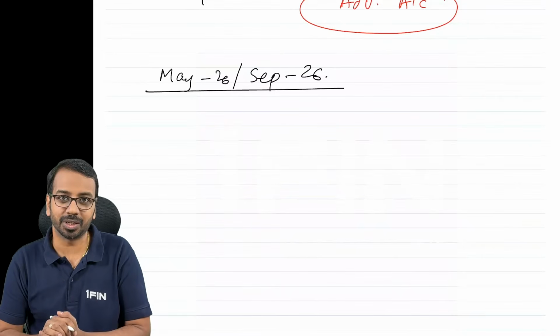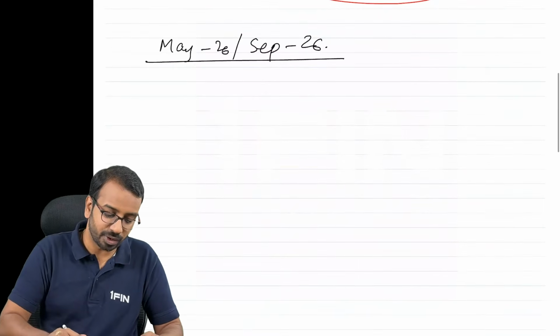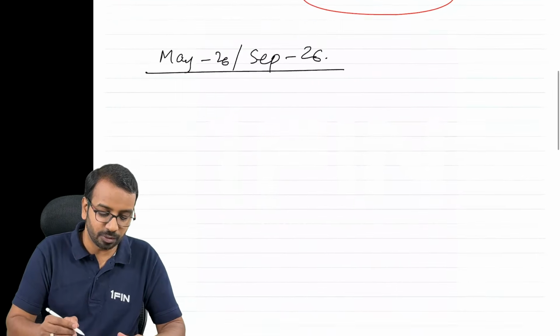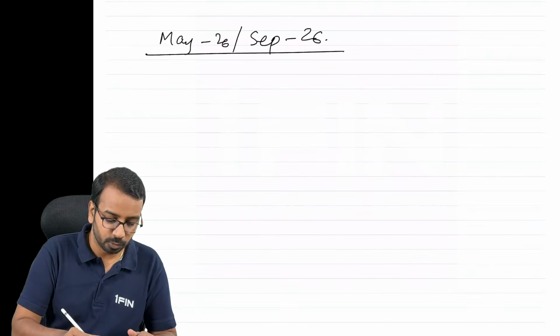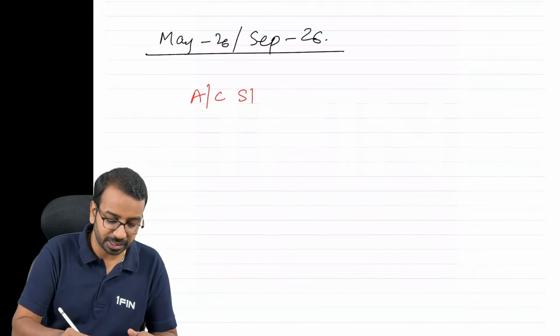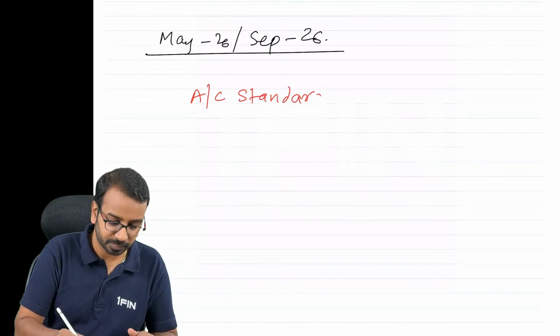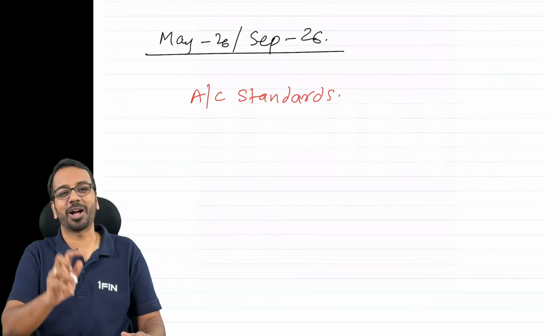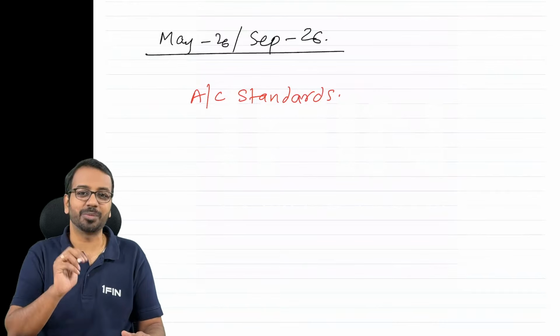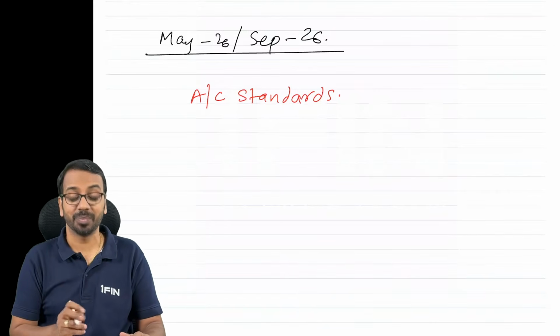Now, as far as Advanced Accounting is concerned, we can divide the syllabus broadly into two categories. One which covers accounting standards. All of you would have had some kind of introduction to accounting standards at your CA Foundation level, right?